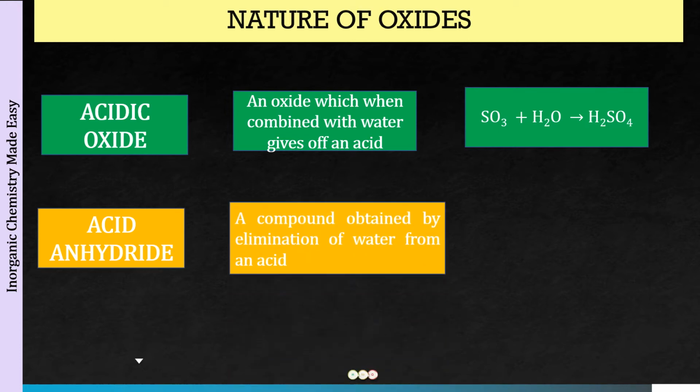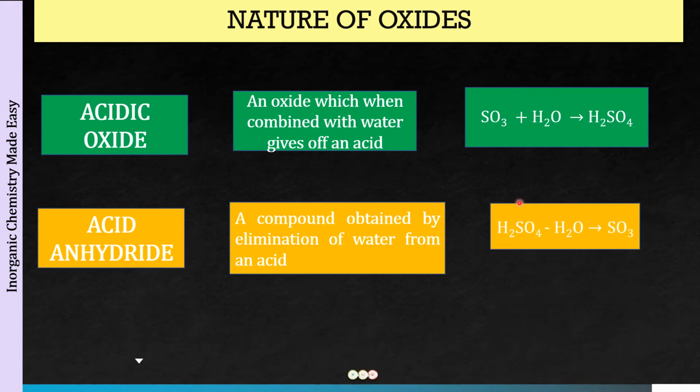So acid anhydride, this is a compound which is obtained by the elimination of water from an acid. Taking up the same example, we have H2SO4, an acid. From that, we are removing water, and what we are getting is sulfur trioxide. So sulfur trioxide is an acid anhydride which we have obtained by the removal of water from the acid. So oxide to which when we add water we get acid, or acid minus water, the oxide that we are getting is called acid anhydride. Essentially these both terms mean one and the same thing.